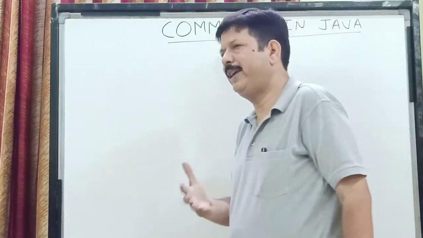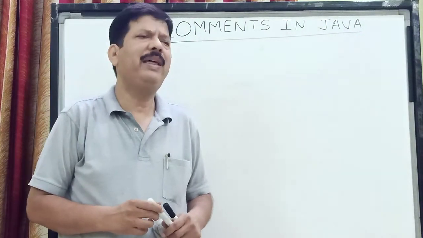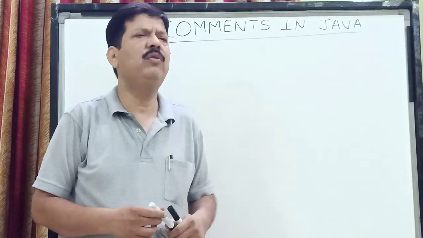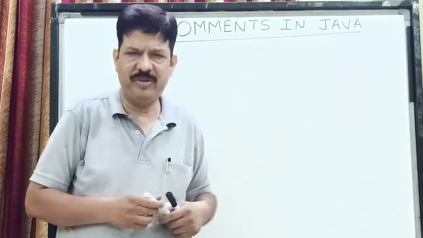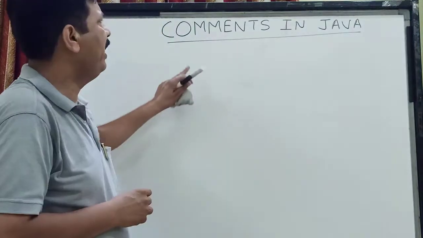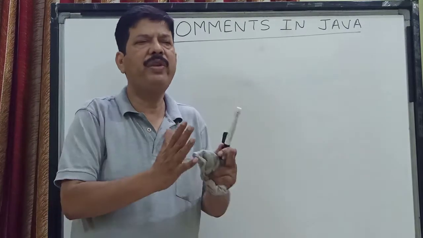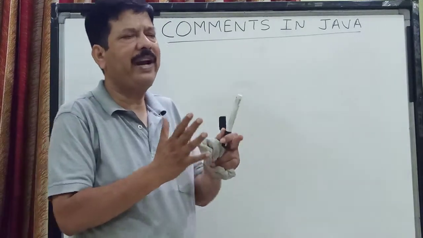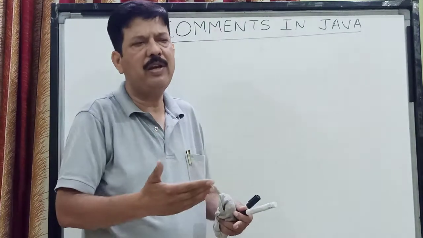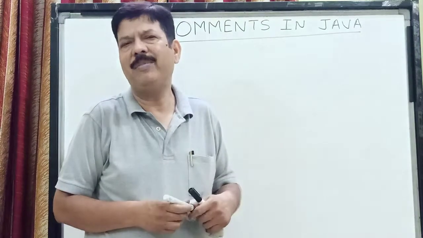Today, children, we are going to tell you about comments in Java programs. You are writing a Java program. When a program code is written, many times a layperson, or even a programmer, wants to know what this program is written about. So what we do is write some comments. These are like remarks in the program which we write at various places, in such a way that any person after reading these remarks comes to know what this program is doing.